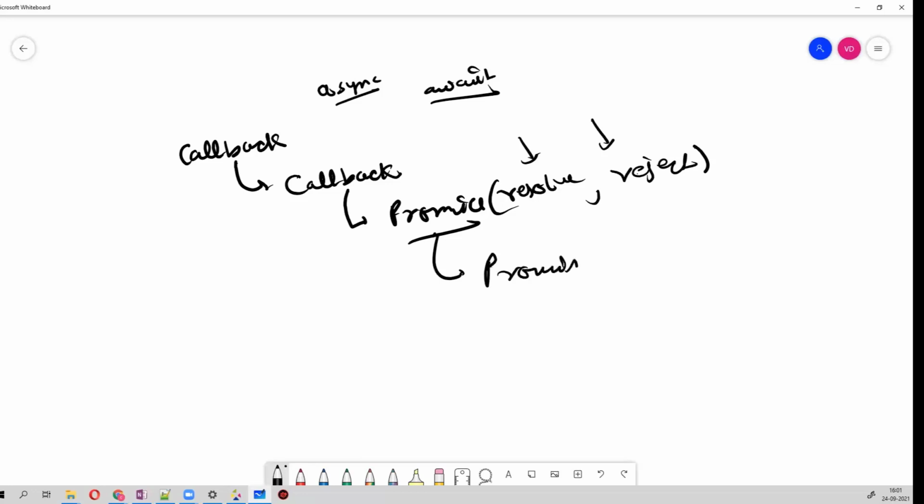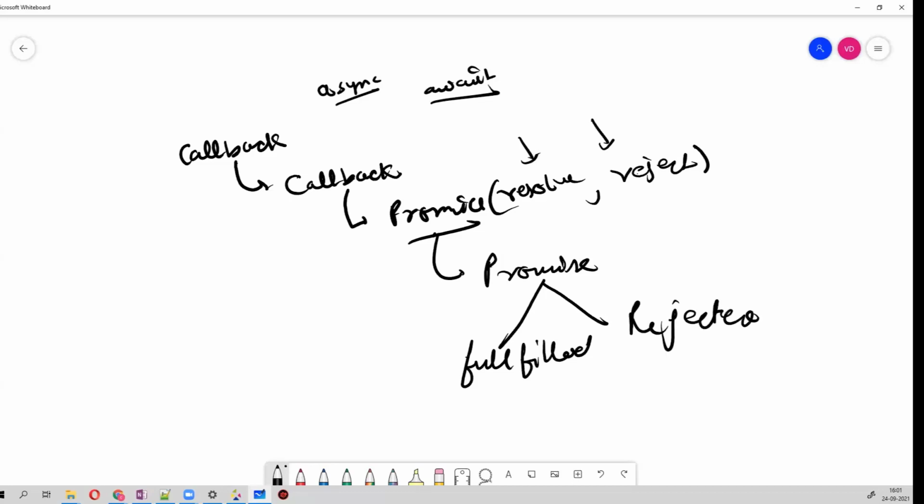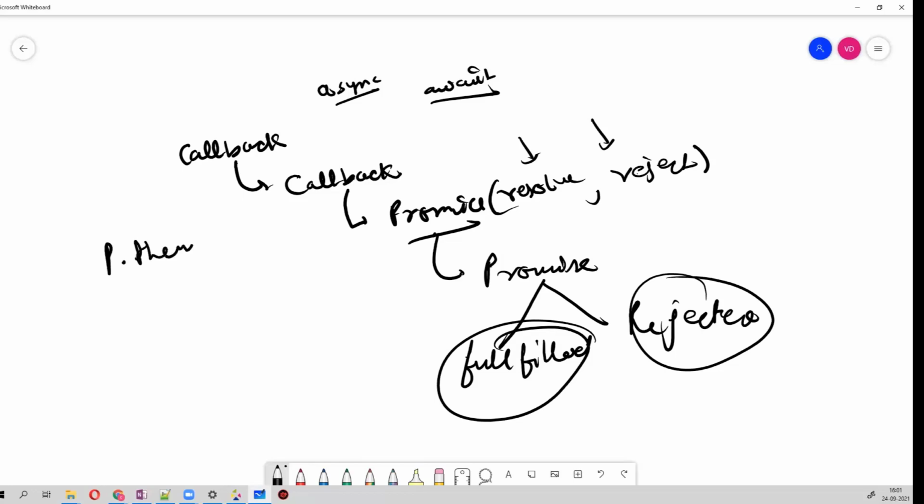A promise is something you are committing to do, and there are only two possibilities: either it is fulfilled, or it is rejected. With promises we have a structure like then, and if I have a nested one, you call then again and keep on traversing, and if there is any exception, you handle it with a catch.